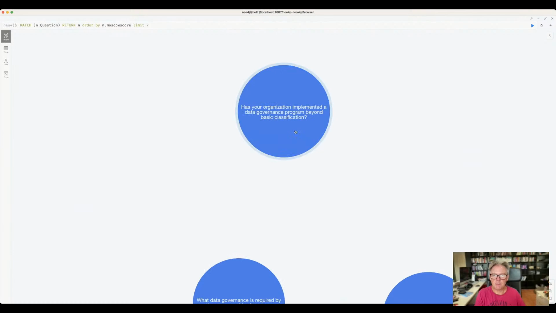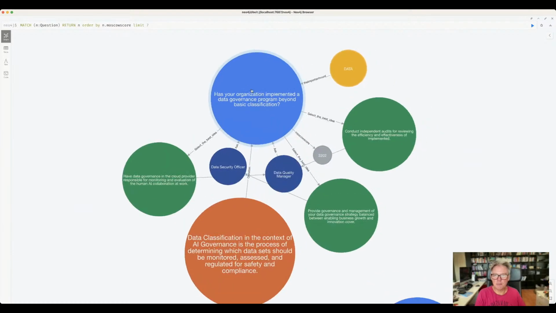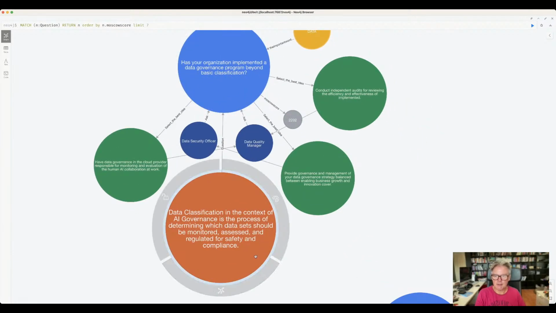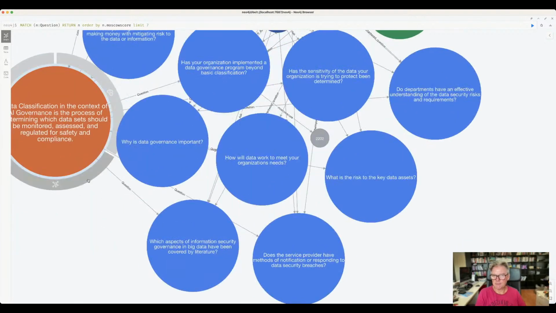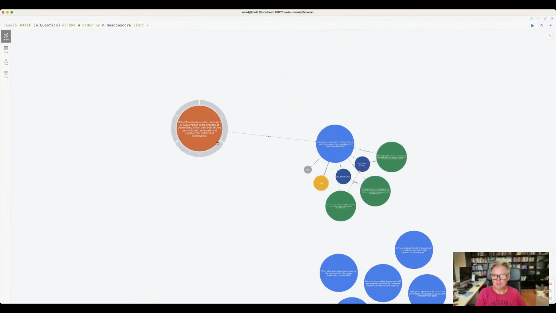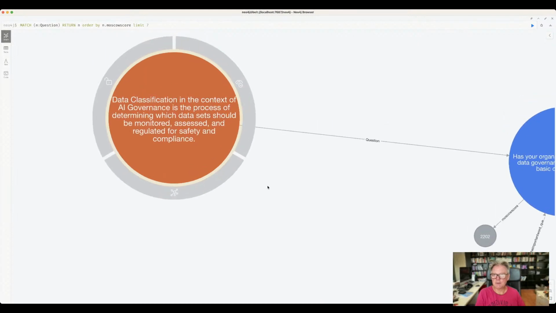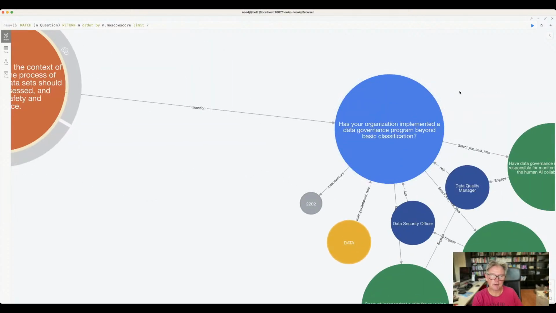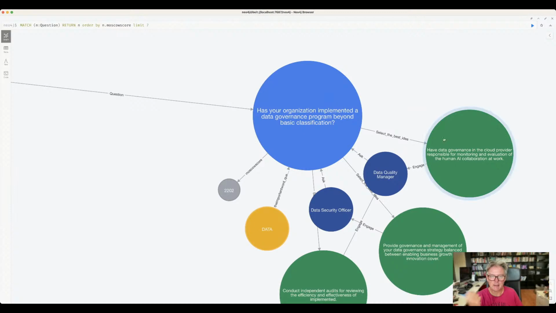Has your organization implemented the data governance program beyond basic classification? So, data classification in the context of AI governance. Obviously this is related to data classification. See, data classification, more questions for data classification. Data classification in the context of AI governance is the process of determining which data sets should be monitored, assessed, and regulated for safety and compliance. So which ones should you actually be taking care of?